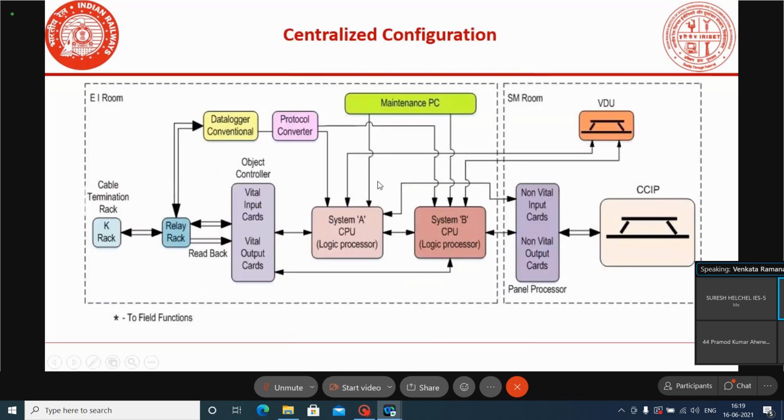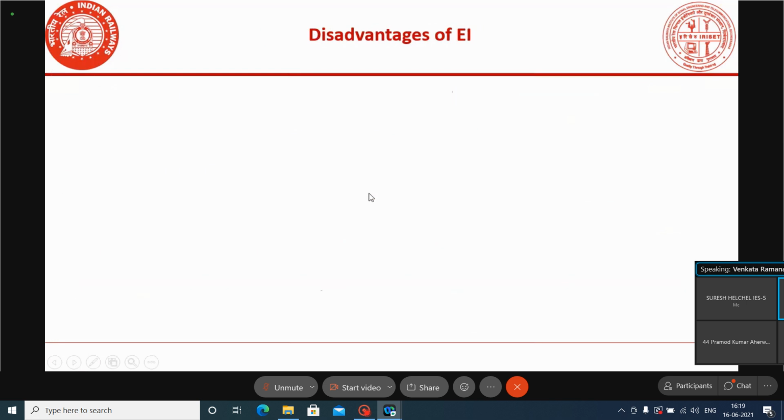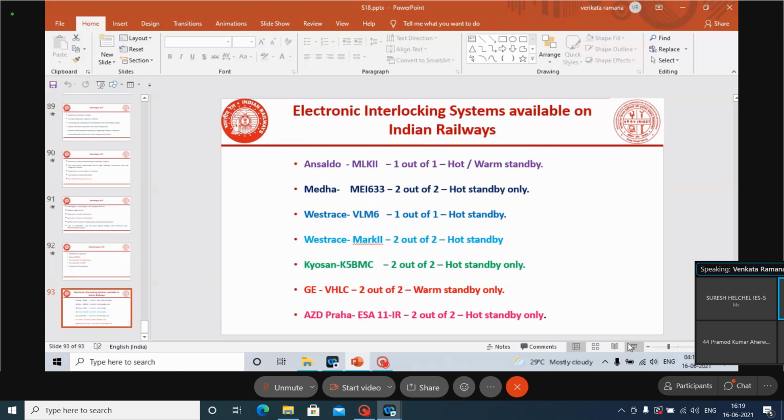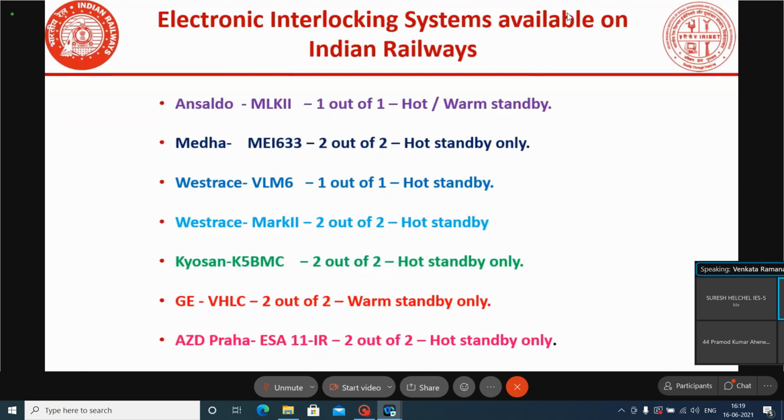Now I will show you which systems in Indian Railways we are using, majorly four systems. Ansaldo make Microlock 2 system is there, and Medha make MEA 633 system is there. Vestres has two models, that is the VLM 6, which we are calling Mark 1. Vestres Mark 2 system is available, and Kyosan make K5 BMC system is available, and GE make VHLC model is there, and AZA Praha one model is there, ESSA 11R.